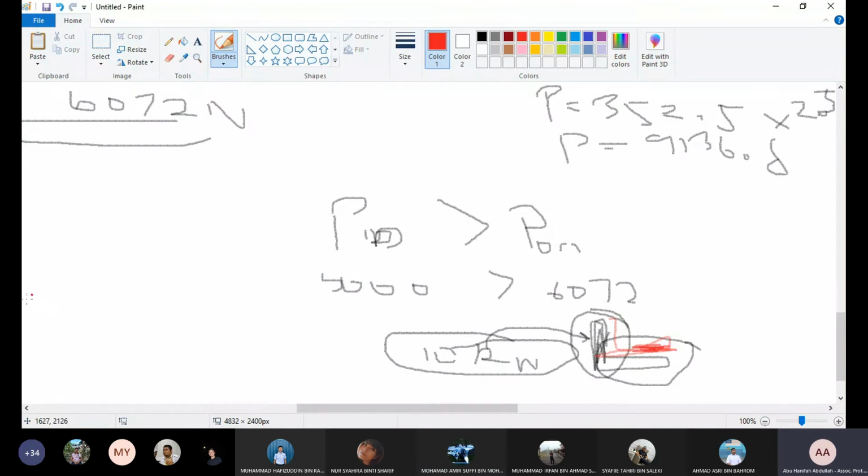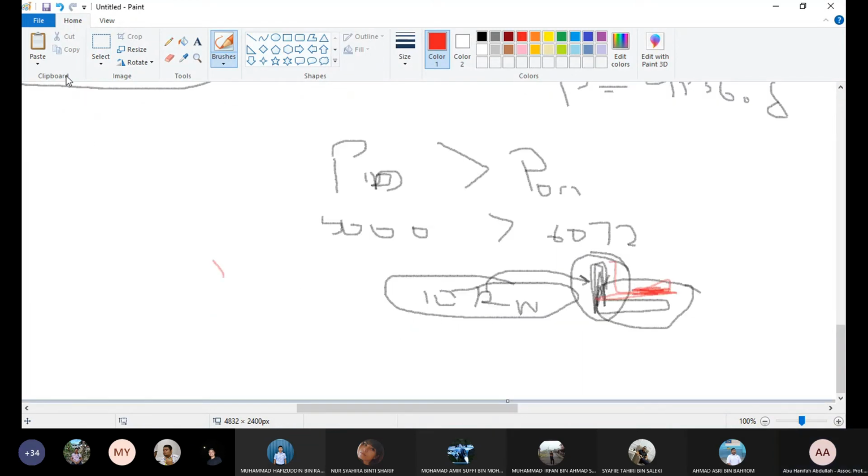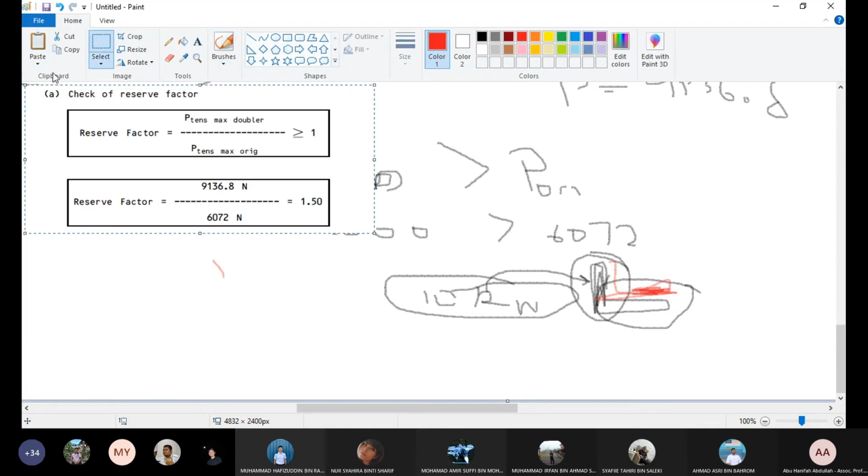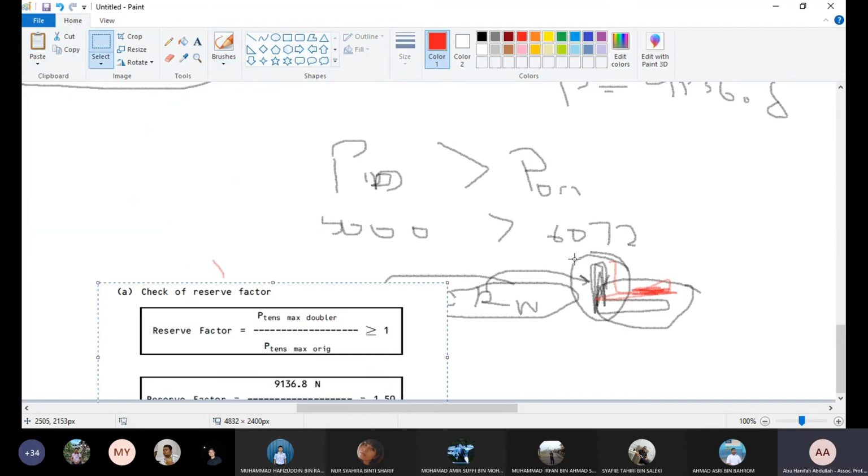Alright, that's why you have to do the check. You have to compare the load. You have the next thing after you got the value. So you need to do the check.